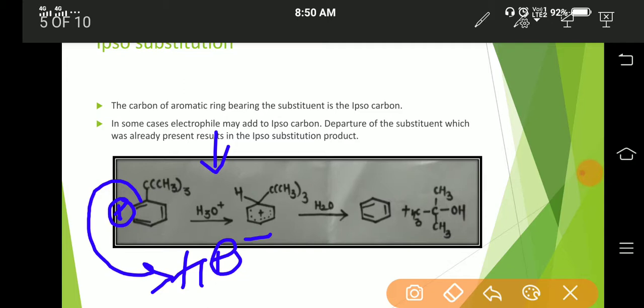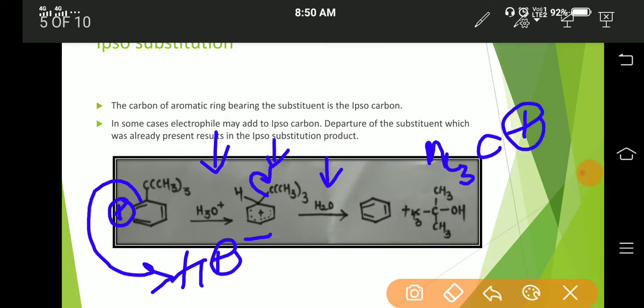Then the carbocation can be stable, which leads to the removal of the tertiary butyl CMe3 carbocation, which can be attacked by a nucleophile, even a weak nucleophile, to give tertiary butanol.